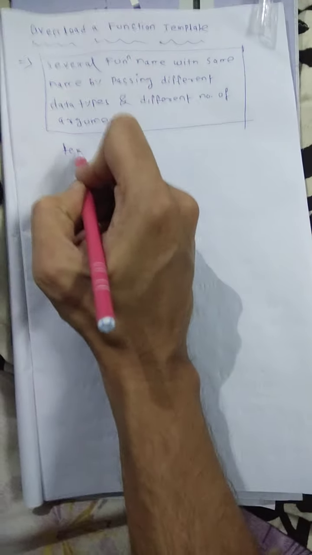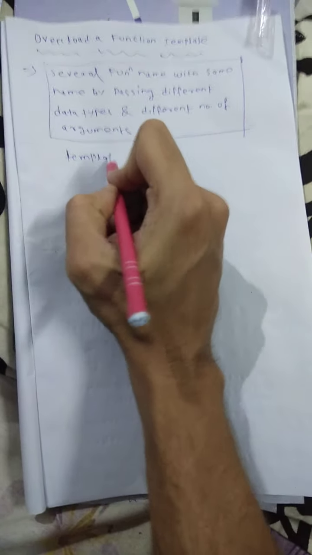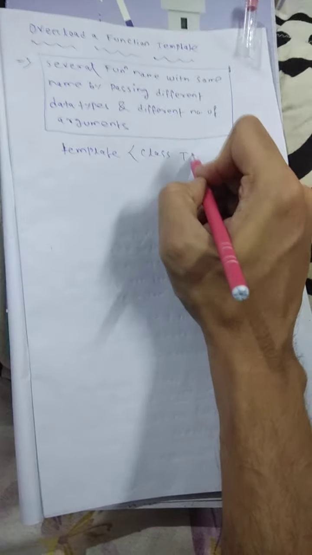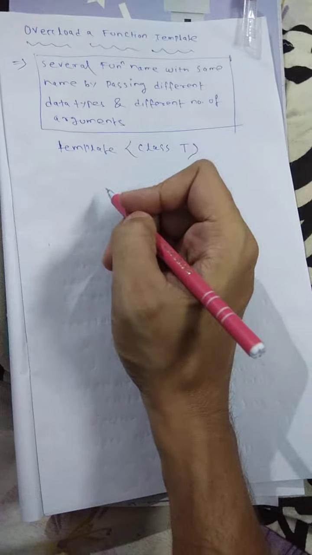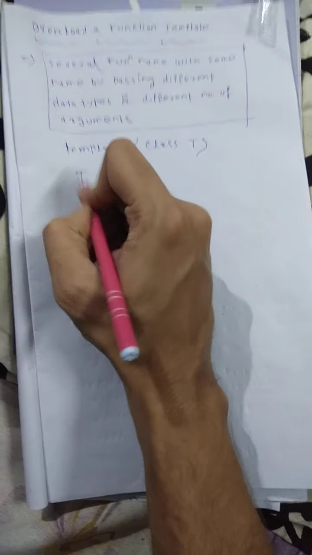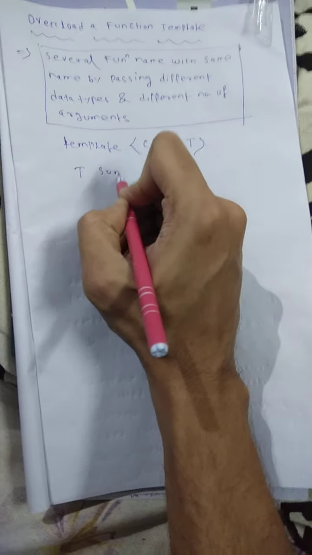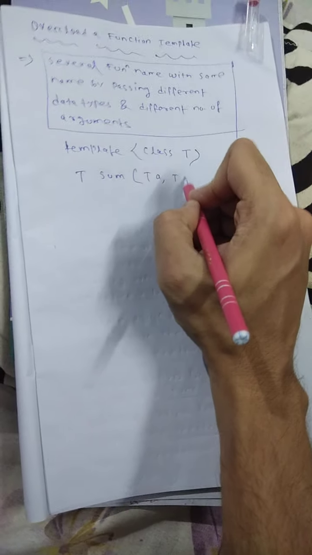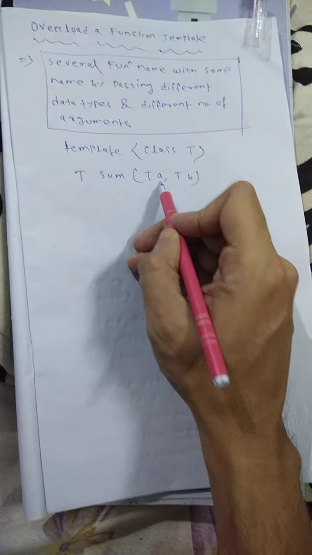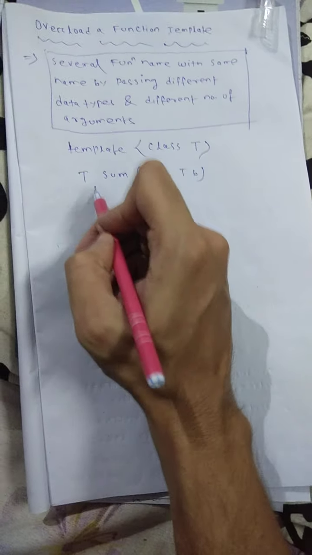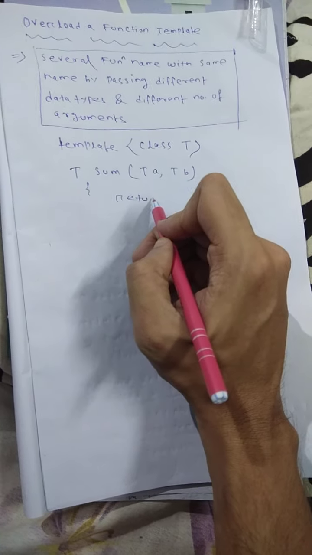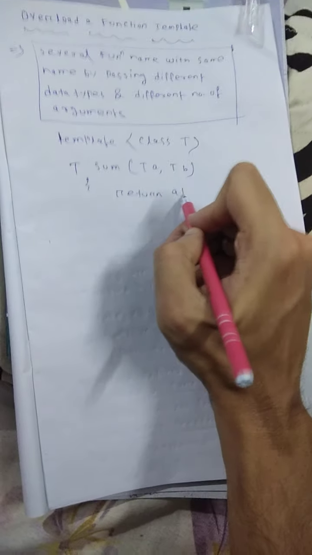So see, here I am declaring what? The template keyword with the generic data type class T. T is the generic data type. Suppose I am defining a sum, return type T, then inside it T A and T B, generic type A and generic type B. So in this function body, suppose I am adding and returning A plus B.